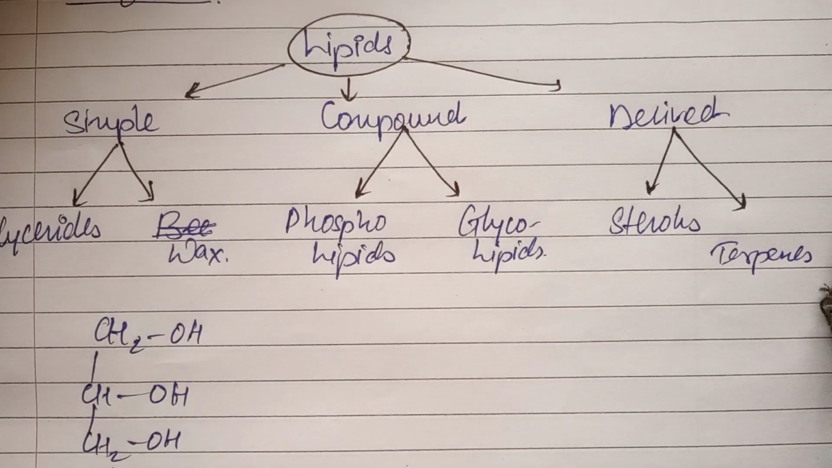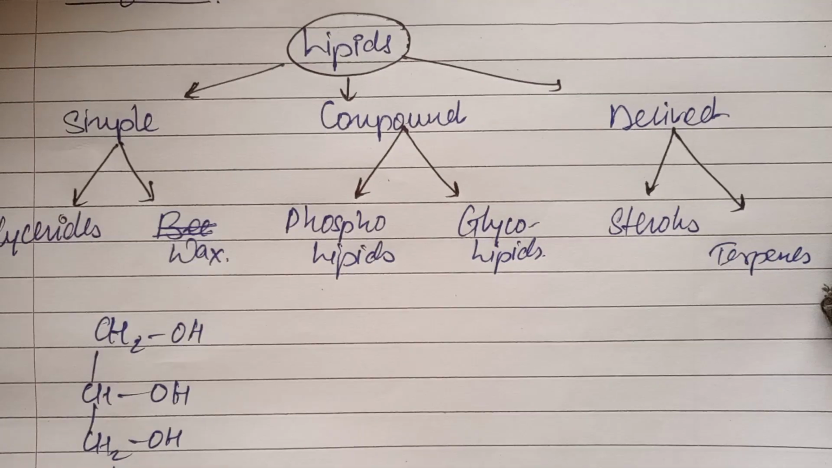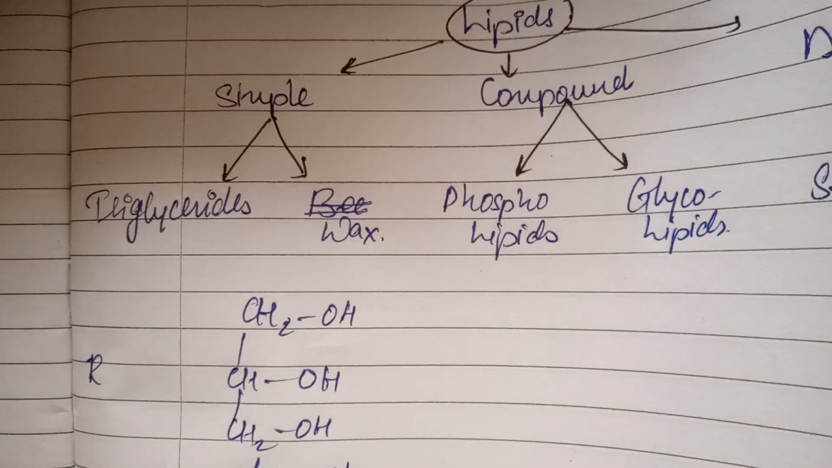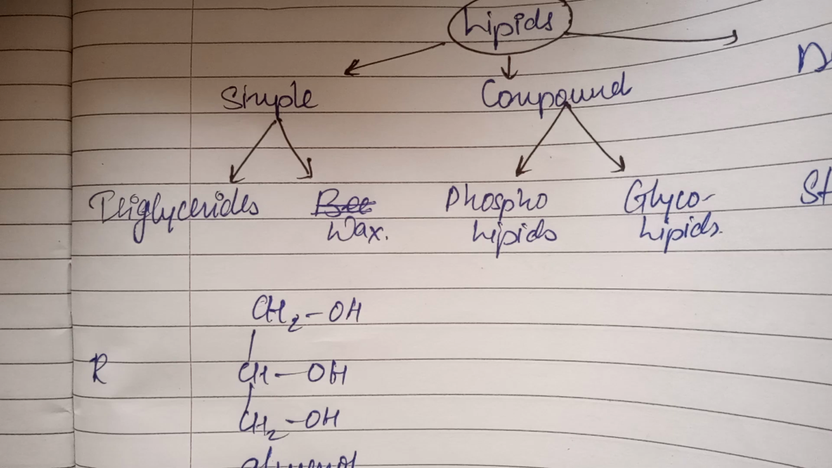So what are simple lipids? Simple lipids can be defined as the lipids which are composed of alcohols and the long chain fatty acids, to give the glycerides, triesters of glycerides. So here we can see that these are classified as triglycerides and waxes. So what are triglycerides?